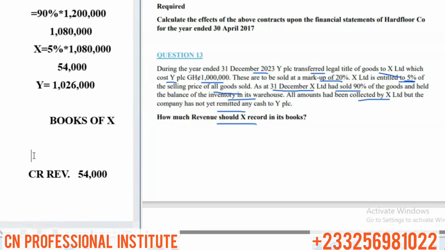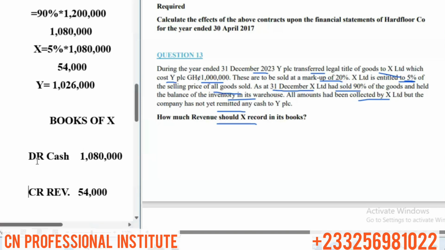So we have to debit cash. He is yet to remit, so we have to debit cash. We will credit cash when he has remitted the amount to Y. So we will debit cash with the total amount because he has all the cash, the 1,080,000. Are you following? And then because he is yet to remit Y's portion to him, he will have a liability as well. The revenue of how much?